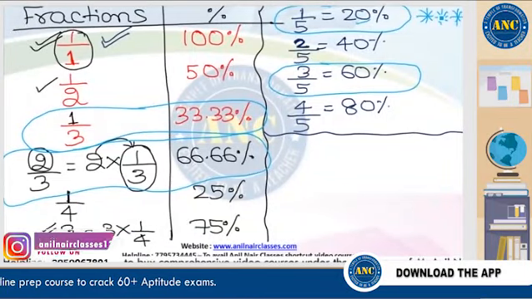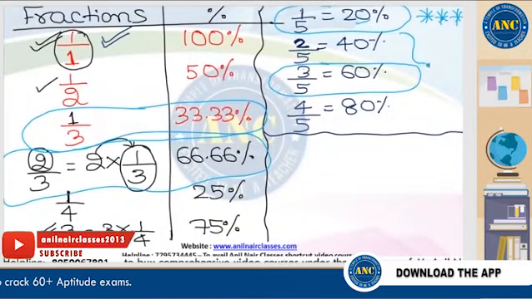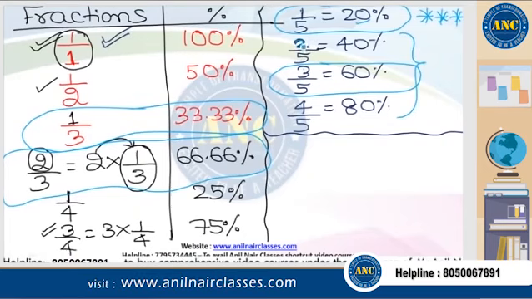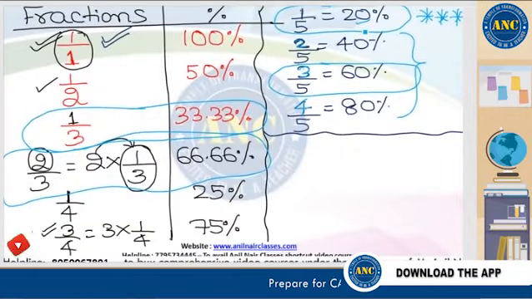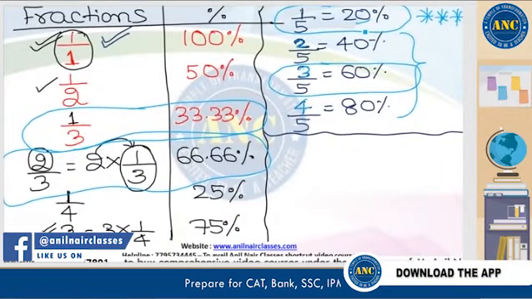1 by something is very important. Remaining values are nothing but take the numerator, multiply with the original value. Take 4, multiply with 20. So 4 by 5 becomes 80. I believe that the idea is very clear for you.